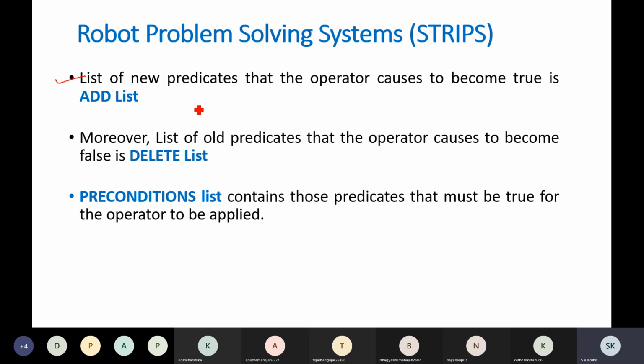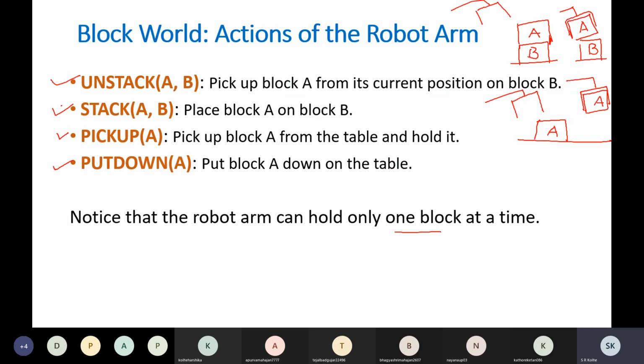So after performing that operation, for example, consider the unstack operation. Suppose I define it in this way. We have the set of predicates which has to be satisfied written on the left hand side. If you do that, then the result of that, suppose that is written on the right hand side.